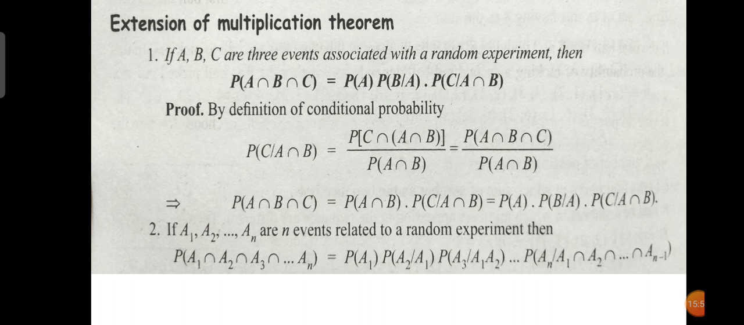So by definition of conditional probability, P of C given A intersection B is P of C intersection A intersection B by P of A intersection B. We are just substituting the equations and you will get the answer. Similarly, if A1, A2, etc., An are n events related to an experiment, then this is the multiplication theorem. So this is the extension of multiplication theorem.